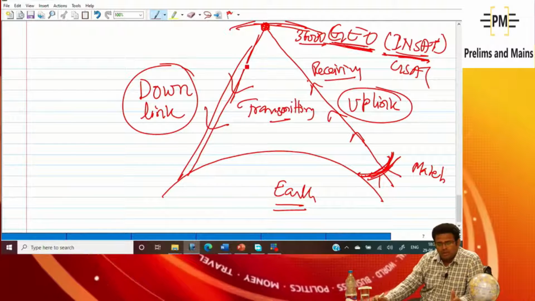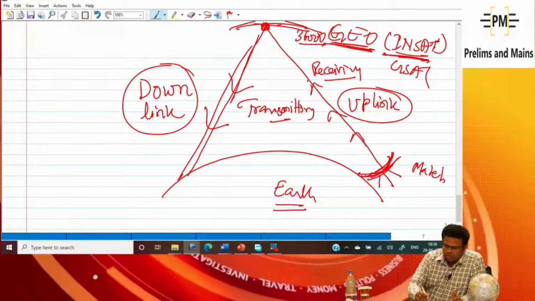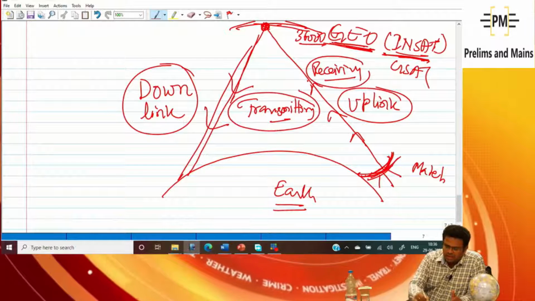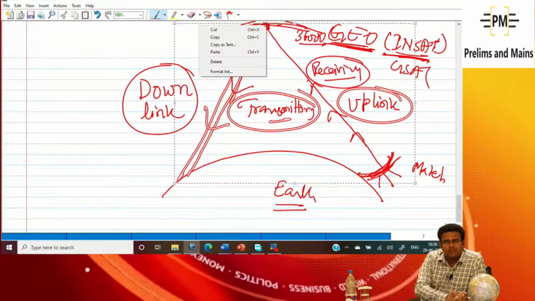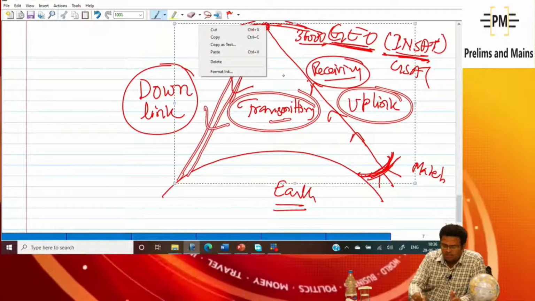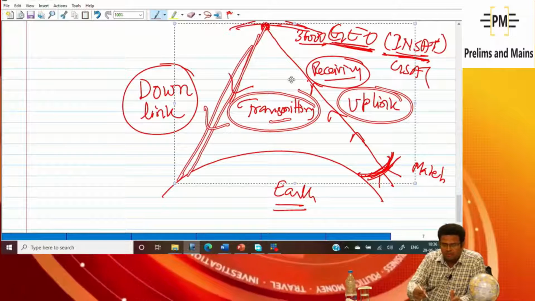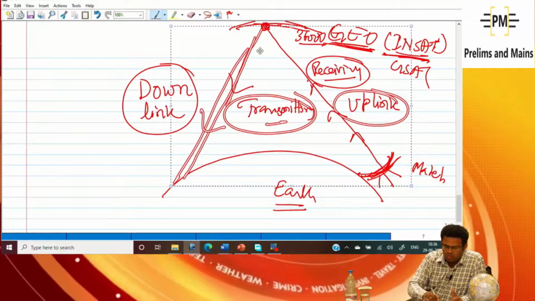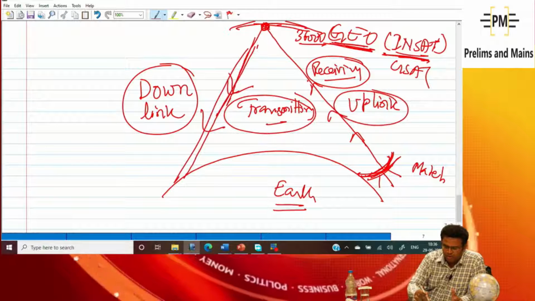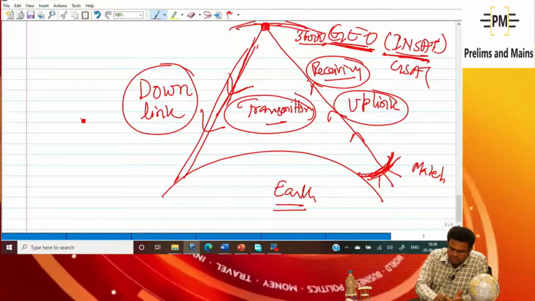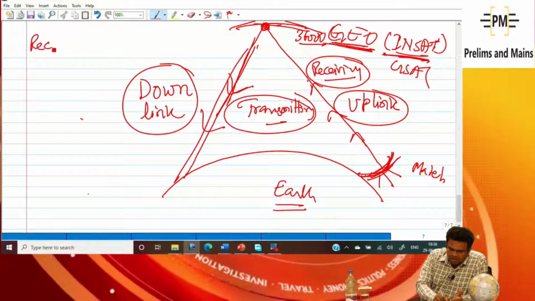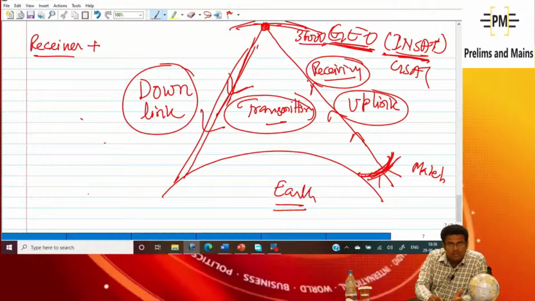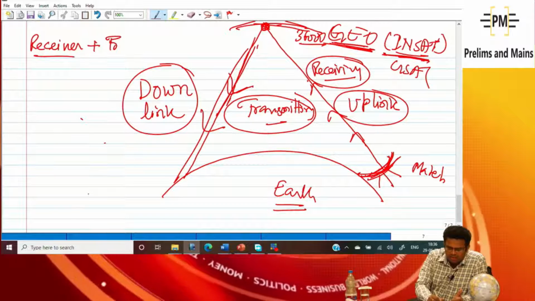So there are two types of work: one, receiving the frequency from the earth, and then changing to a better frequency and sending it down to the earth. The receiving is done by the receiver, and the transmitting is done by the transmitter.